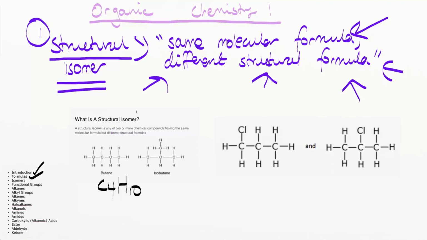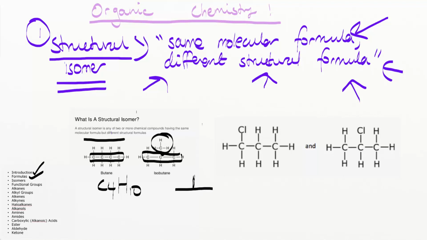So the molecular formula, the actual number of atoms in each of the chemicals, is the same, but the way that they're organized in 3D space, or the structural formula, is different. Here you can see that their 4 carbons are bonded to each other in a row, so the carbon's bonded to another carbon, which is bonded to another carbon, which is bonded to another carbon. Whereas with the one on the right, we see there's 3 carbons bonded in a row, and then one of these carbons here is bonded like a side chain to the main carbon. So the one on the left is just a straight chain, and the one on the right is a straight chain, but it's got a little branch in the middle like that.